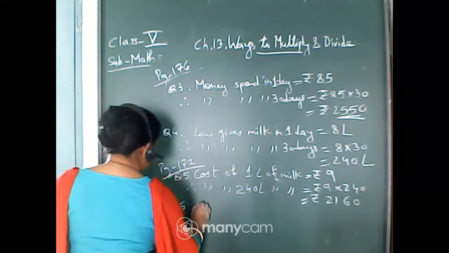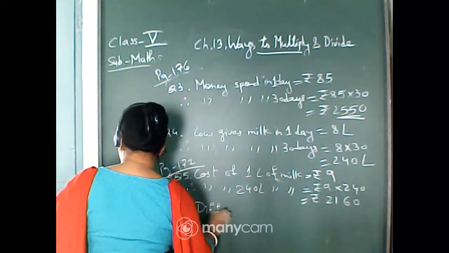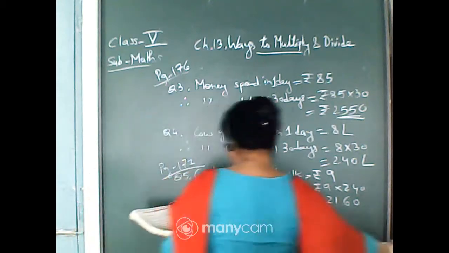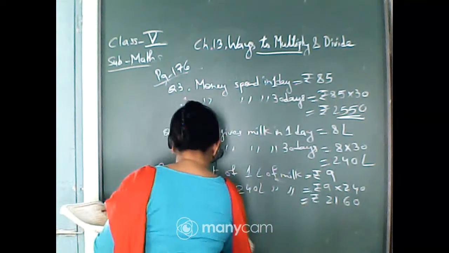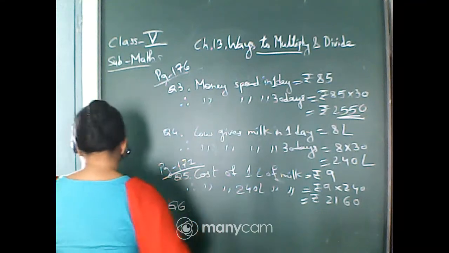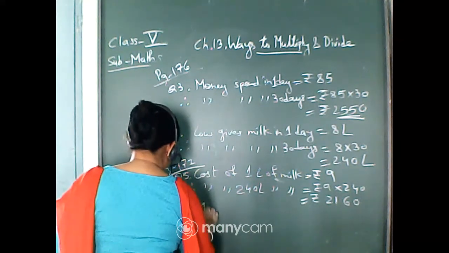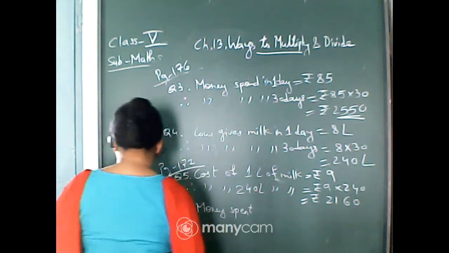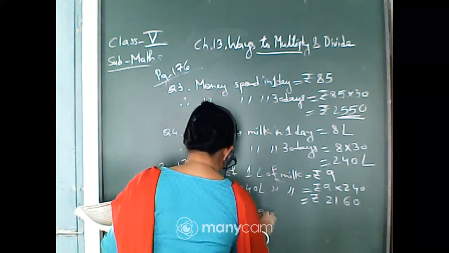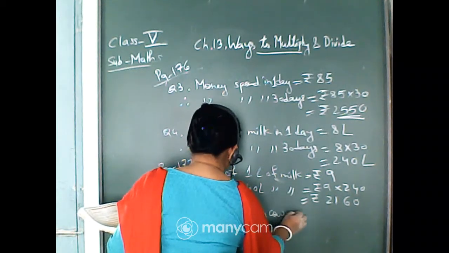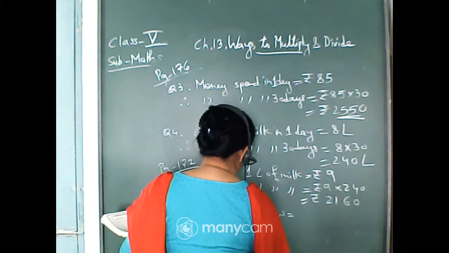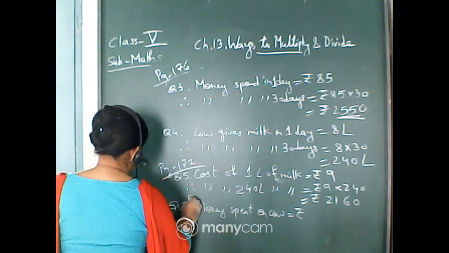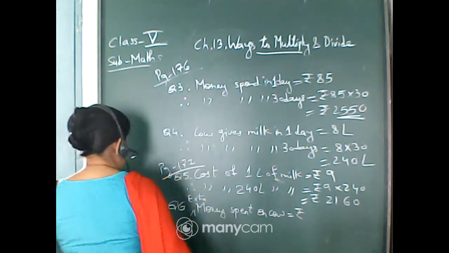So you will write the difference, or extra money spent on cow.